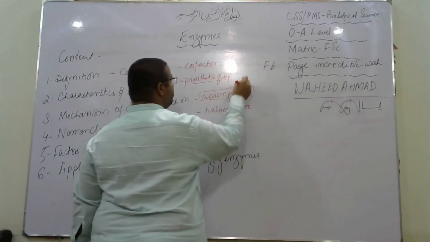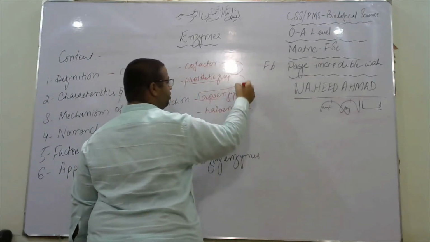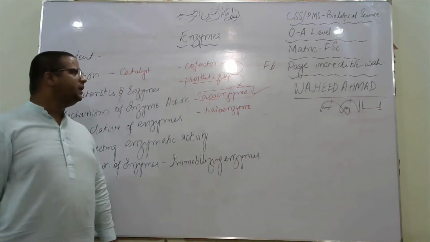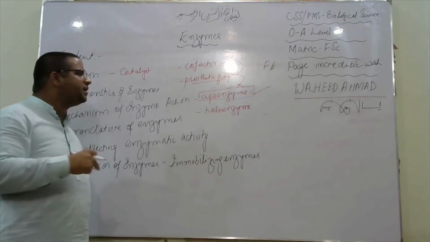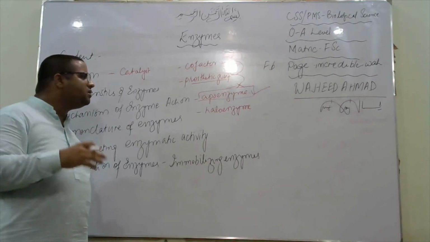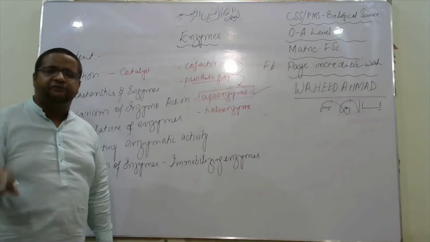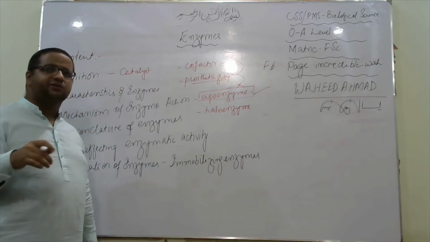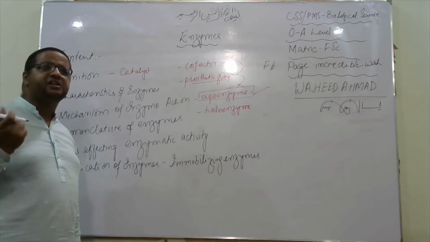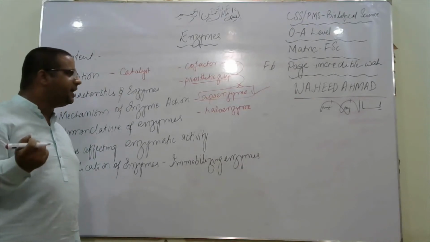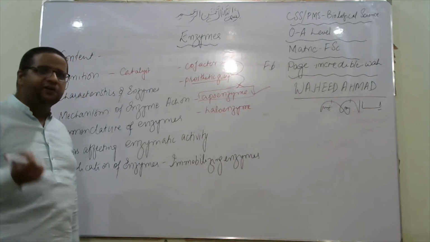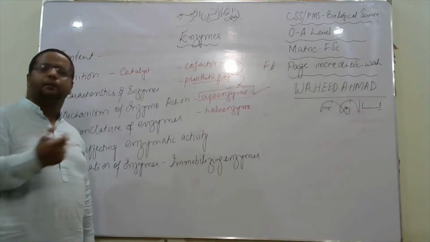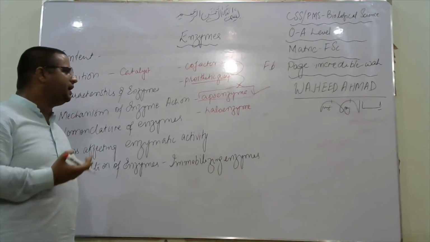Apoenzyme is without cofactor, without prosthetic group. So an enzyme without a prosthetic group and a cofactor is called apoenzyme. Holoenzyme is a completely activated enzyme which has prosthetic group and cofactor in addition to that. So we can differentiate on the basis of functionality that apoenzyme is not an active enzyme while holoenzyme is an active enzyme. These are certain terms which are confused by some of the students. So I have cleared the confusion here.